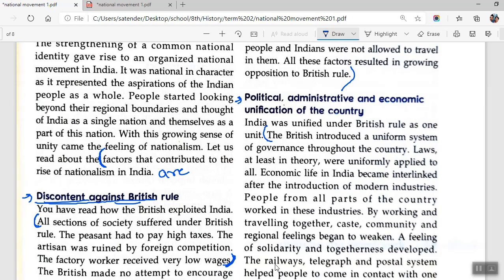The British introduced uniform system of governance throughout the country. Laws, at least in theory, were uniformly applied to all. Economic life interlinked and introduction of modern industries. Maybe we can just, at least uniform applied to all, you can leave out this economic life. Okay, so as part of your second point, you will be writing first this line, and then you will start from here. The British introduced uniform system of governance throughout the country. Laws, at least in theory, were uniformly applied to all.